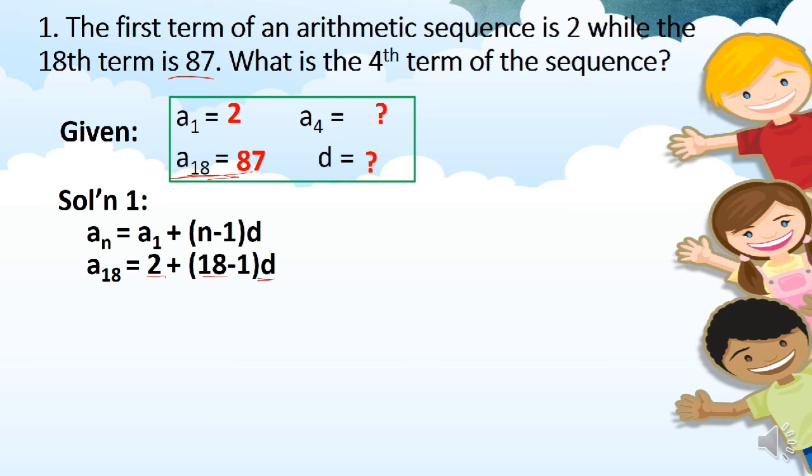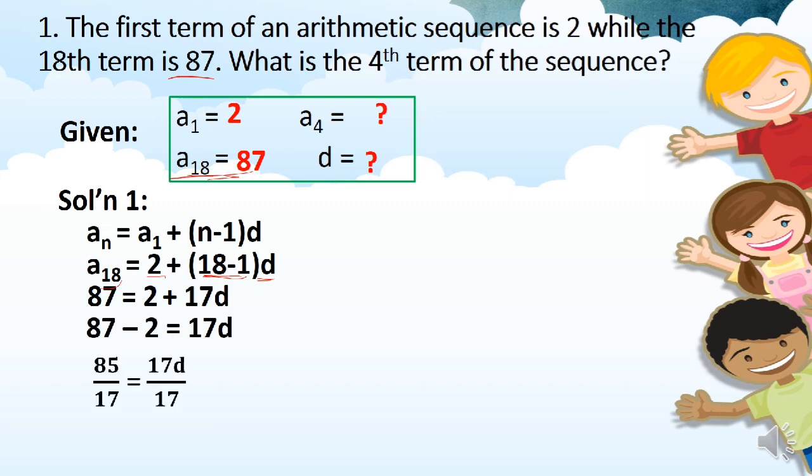So the value of A sub 18 or the 18th term is 87 equals 2 plus 18 minus 1 is 17, 17 times d is 17d. And then transpose positive 2, magiging negative 2. 87 minus 2 is 85. And to cancel the coefficient of the variable d, we have to divide both sides by 17. So, cancel, and 85 divided by 17 is 5. Therefore, the value of the common difference is 5.